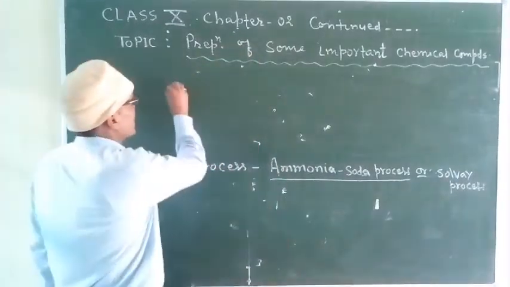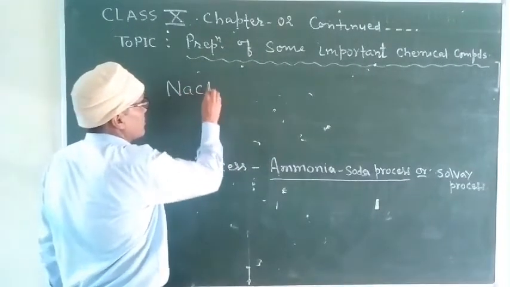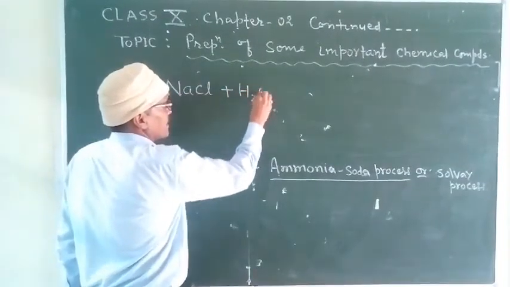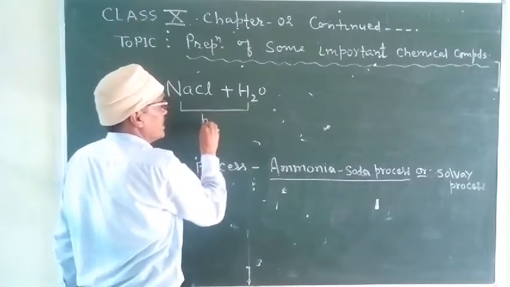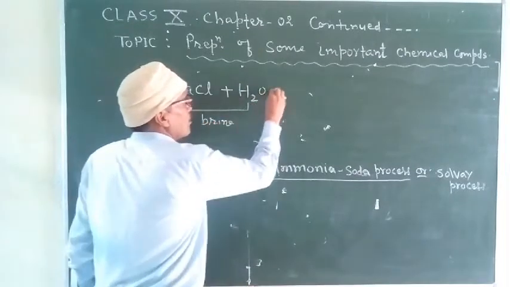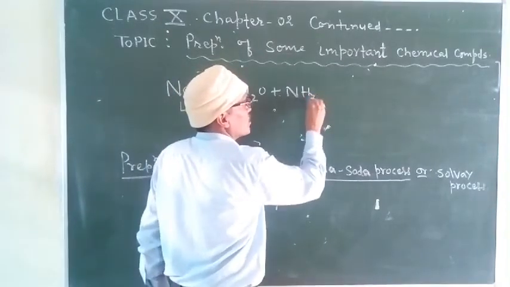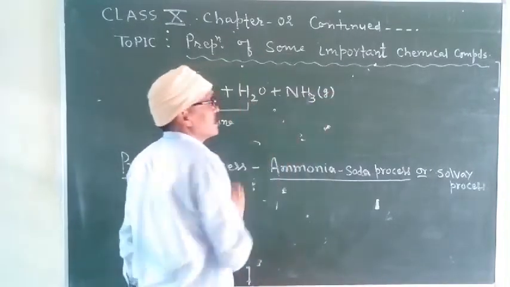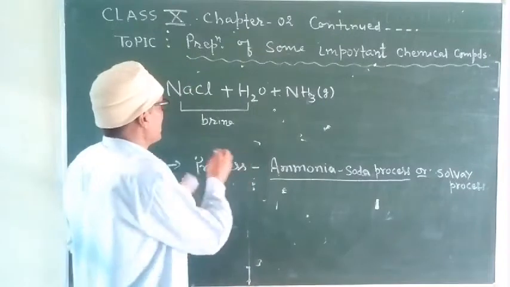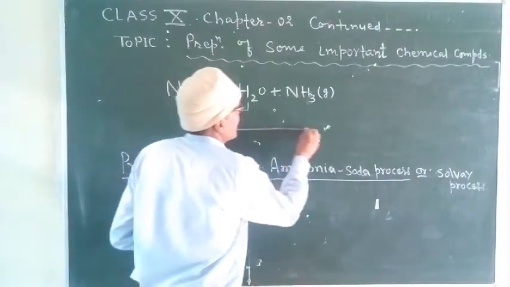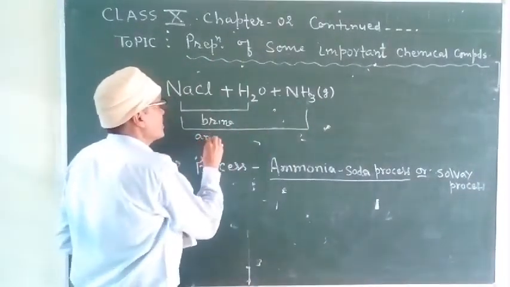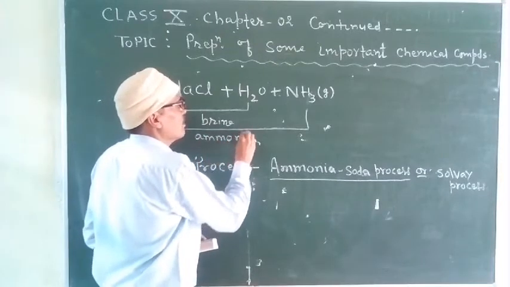So when ammonia gas is dissolved in brine, it becomes ammoniacal brine,